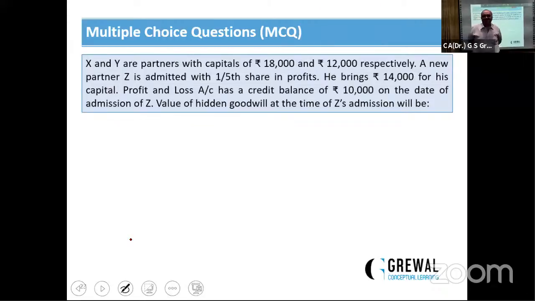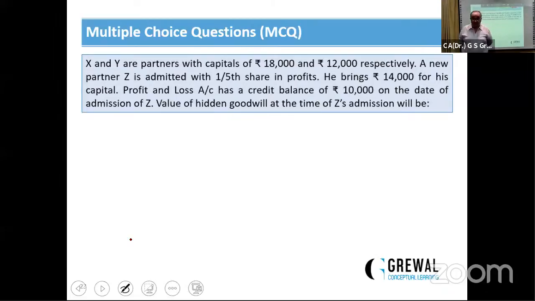Very simple. On the basis of the incoming partner's capital and his share, first we calculate the total capital of the new firm. It will be 1/5 share for which he brings 40,000. It means the total capital of the new firm will be definitely 70,000.